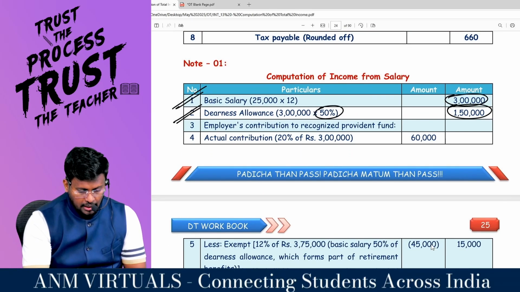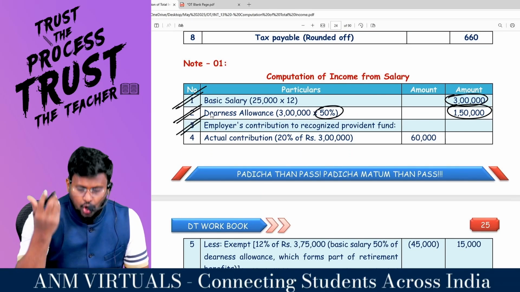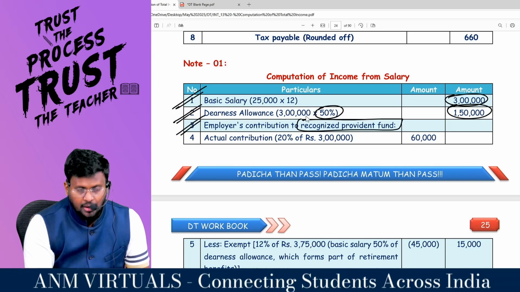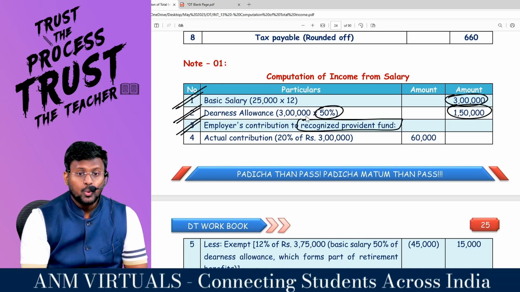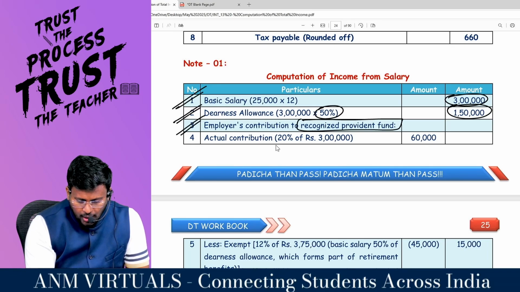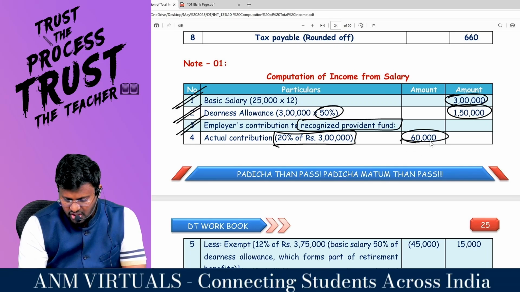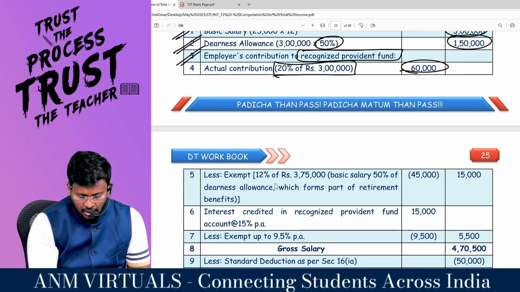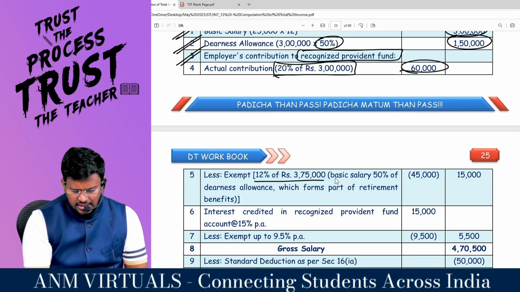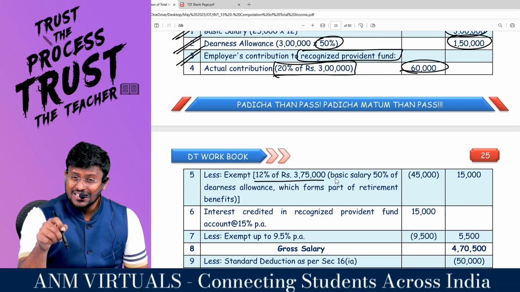Now employer's contribution to recognized provident fund, up to how much percent is allowed? 12% allowed. Actual contribution is this much. How much? 3 lakh into 20% comes to 60,000. But allowed is 12% of the salary.